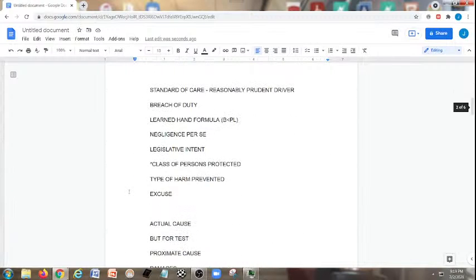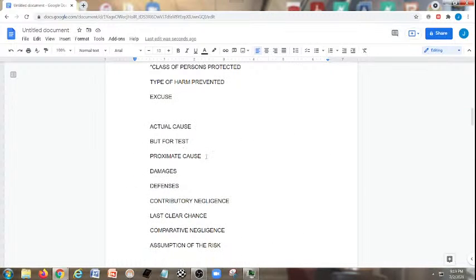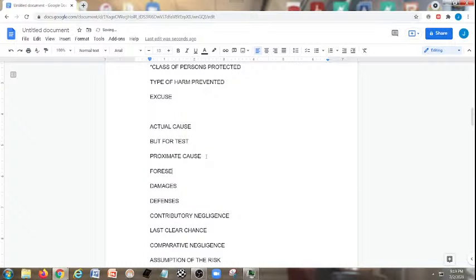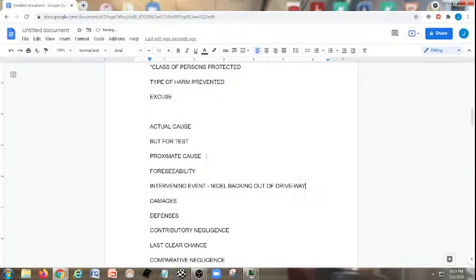So we're going to argue here, underneath not but for test, but not only foreseeability, but whether or not this intervening event, and what would be that intervening event? Nigel backing out of his driveway. And what we're going to ask ourselves here: is this an unforeseen, superseding, intervening event? Presumably. But here's the thing. Though you could argue that it's not too.